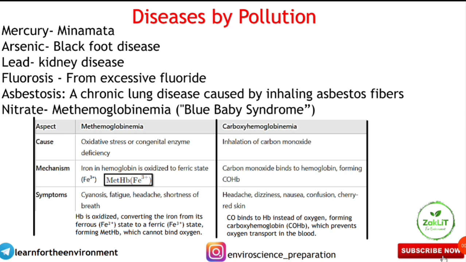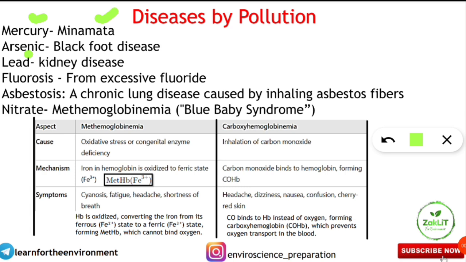So here the first thing we'll be knowing is the disease caused by different types of pollution: air pollution, water pollution, soil pollution. So number one, the disease which is caused by mercury poisoning is called Minamata disease, or it is also called the Chisso Minamata disease, which started in Minamata in Japan. Next is the disease caused by arsenic pollution. It is called the Blackfoot disease.